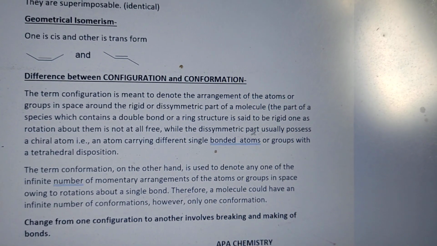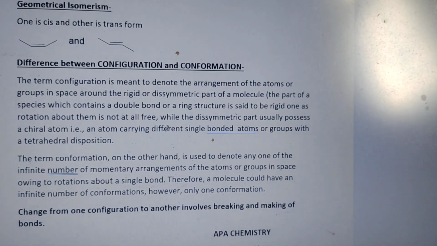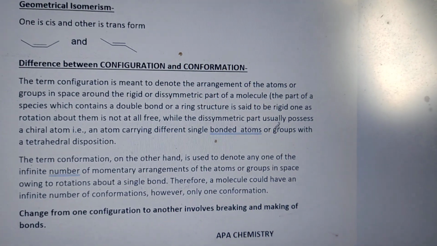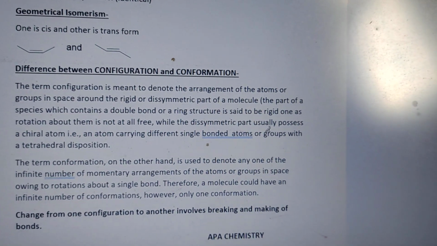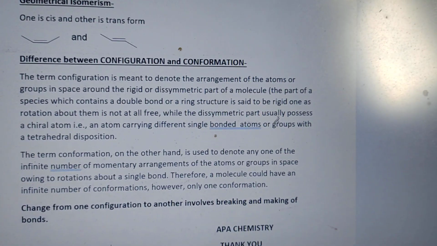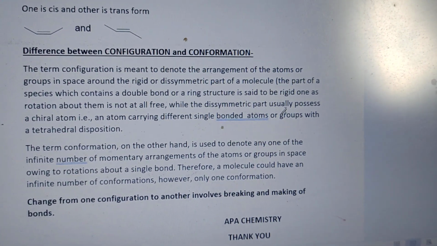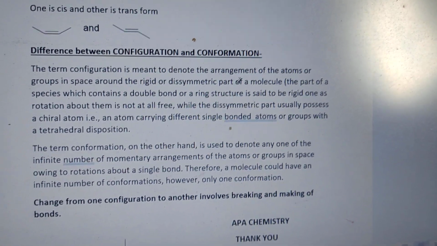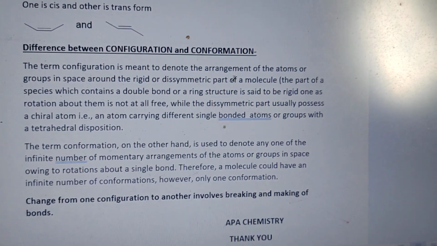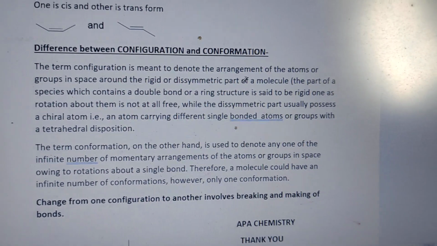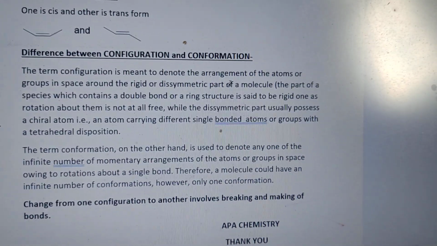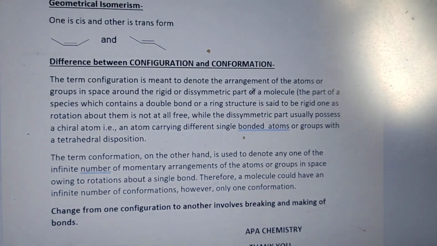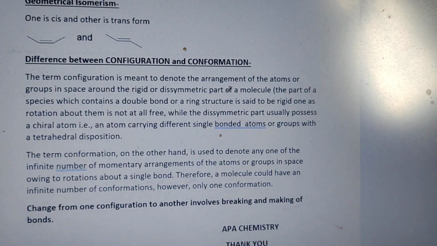The dissymmetric part usually possesses a chiral atom. Chiral atom means an atom carrying defined single-bonded atoms or groups with tetrahedral disposition. That is, defined groups are attached to the carbon. So configuration denotes the arrangement of the atoms or groups in space in the rigid part or dissymmetric part. Rigid part means a double bond or cyclic part, and dissymmetric part means basically a chiral carbon having defined groups.